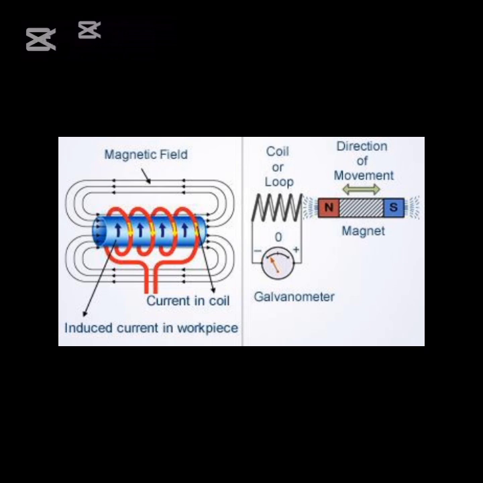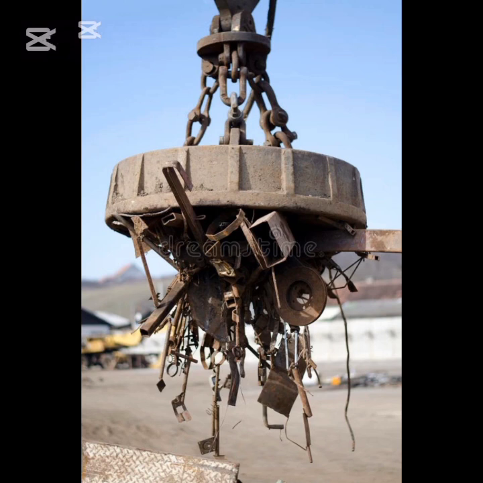Magnets have numerous uses in various fields, including: 1. Magnetic lifting devices are tools that use powerful magnets to lift, move, and handle heavy ferrous, iron-containing materials without direct physical contact. They are commonly used in industrial, construction, and manufacturing settings to lift steel plates, pipes, scrap metal, and other heavy objects.